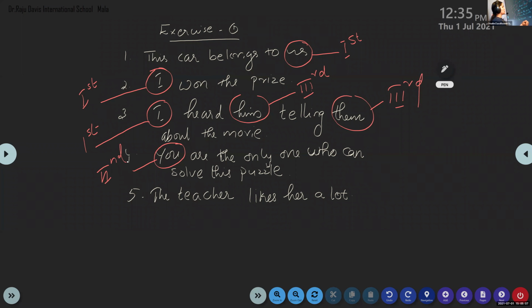Richard, look at the last question. The teacher likes her a lot. The pronoun is her. Is it first person, second person, or third person? Second person. Louder. Are you sure that it is second person? No, ma'am. Third person. This is an example for third person.